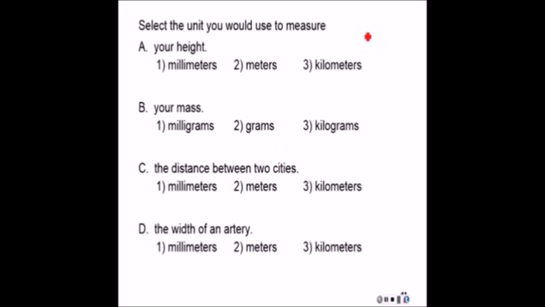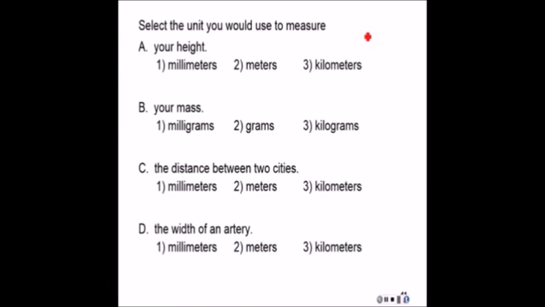How about this one here? 4 questions. What would you measure your height in, your mass, the distance between two cities, the width of an artery? Again, write your answers on a piece of paper. So you want to pause the video, and then I'll go over the answers.